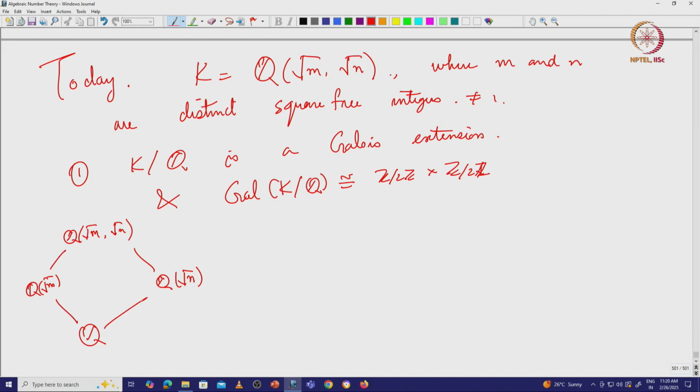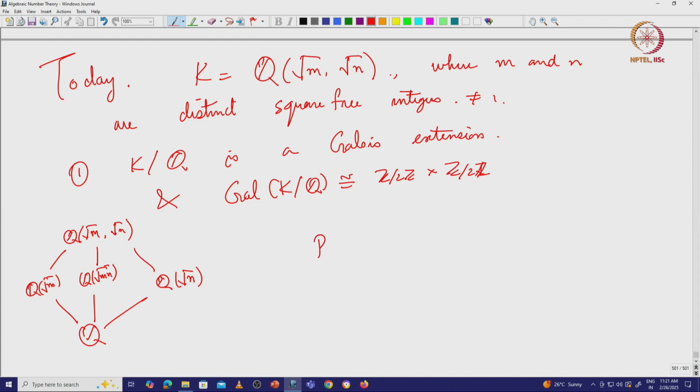There are 3 subgroups of Z mod 2 cross Z mod 2 of order 2, and so what is the third one? The third one is Q(square root of m times n), and since m and n are distinct, m times n will not be a square. So, this is also degree 2.